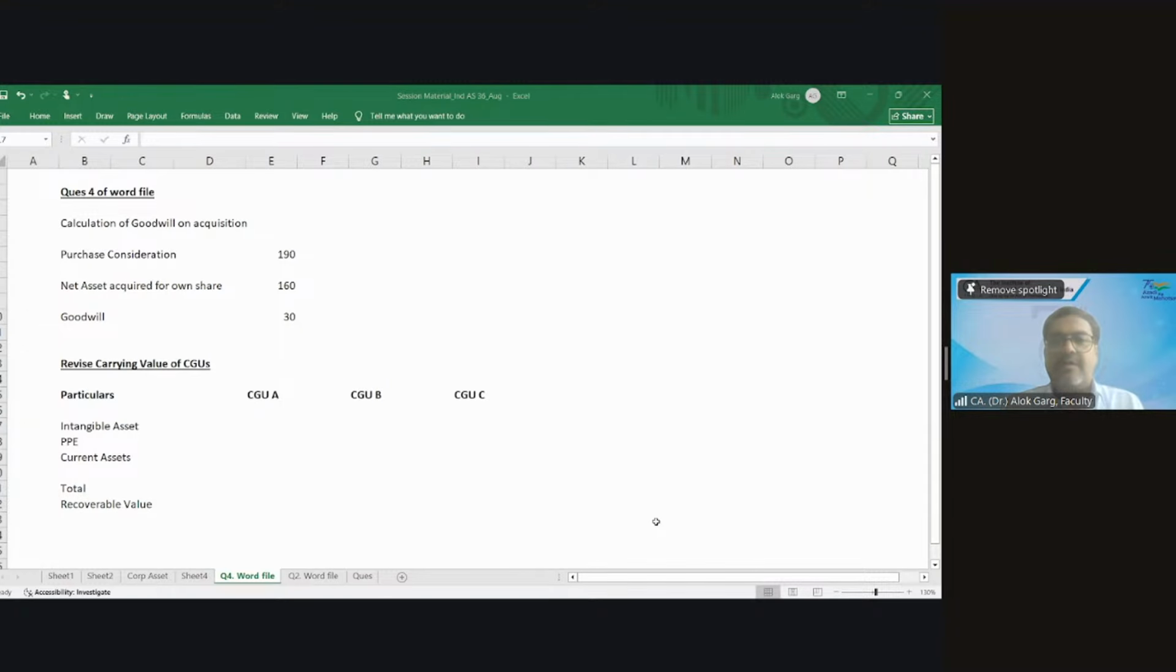30, 80, 60 for CGUA. Yes, 30, 80, 60, right? Yes, for CGUA. And for CGUB, 10, 50, 30.